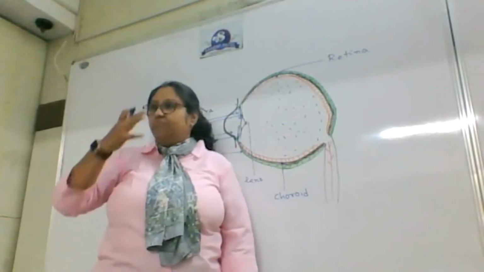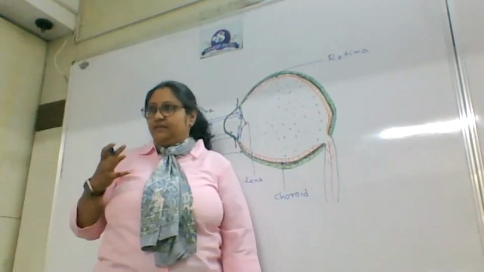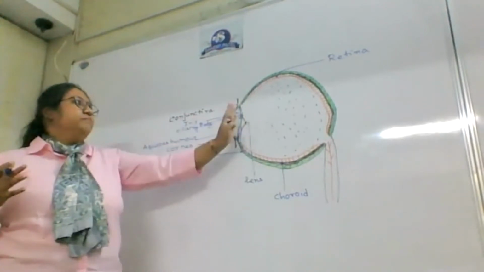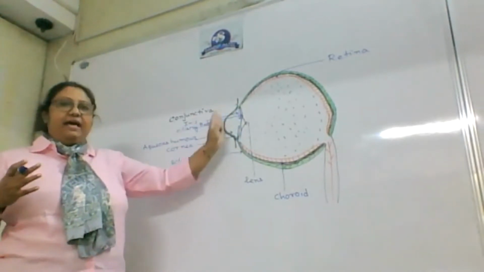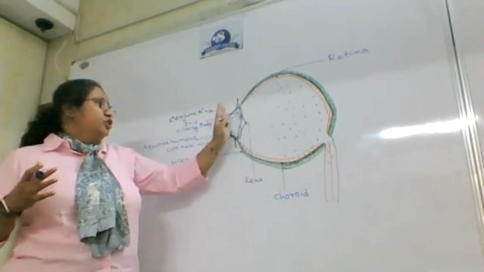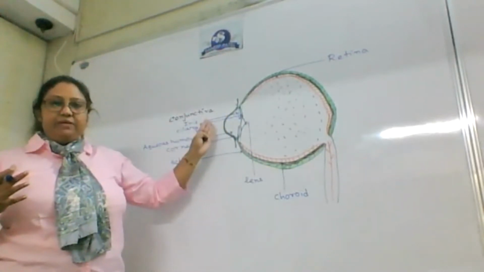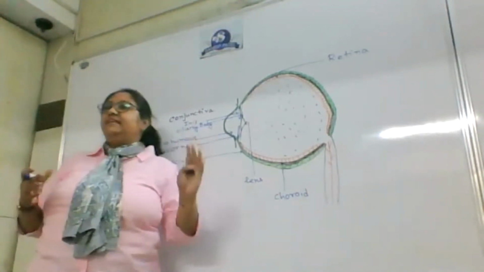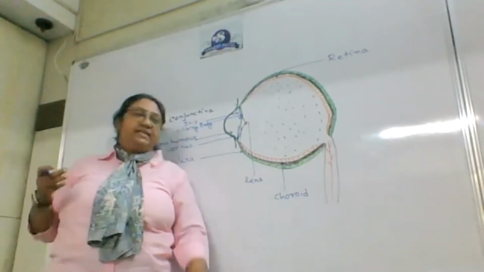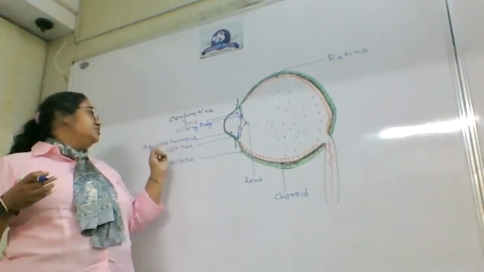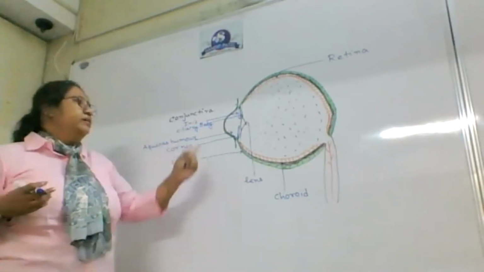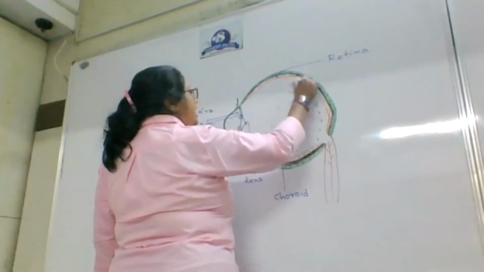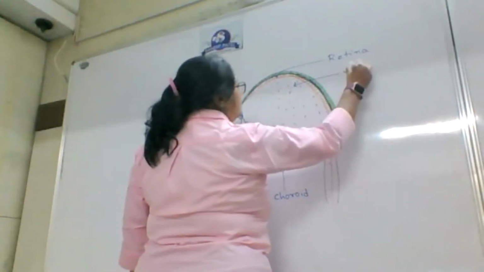Behind the lens, there is a chamber. So the whole eye can be divided into two chambers. One is before the lens, another is after the lens. Before the lens, I demarcated them with green dots. Before the lens, there is a very watery fluid present. I already mentioned the name, which is known as aqueous fluid. After the lens, there is another fluid which is known as vitreous fluid.